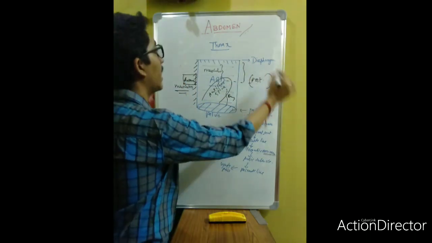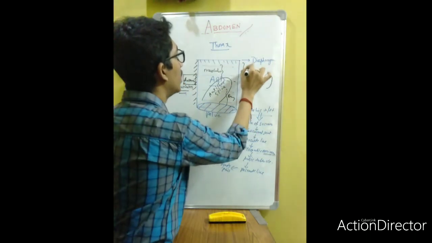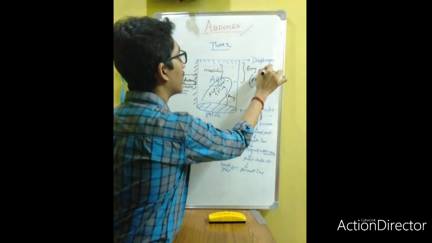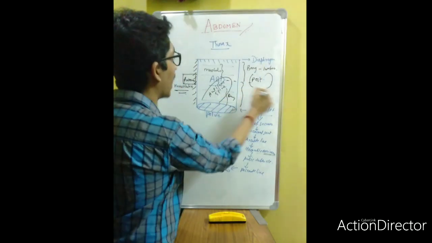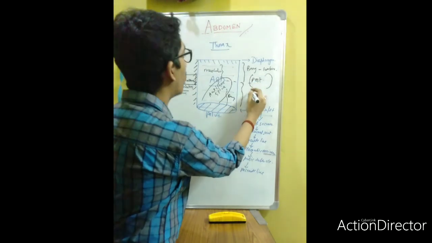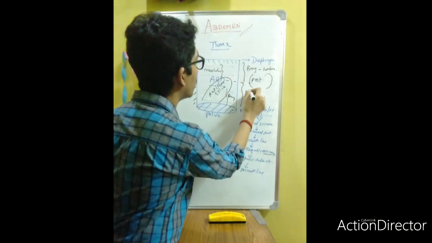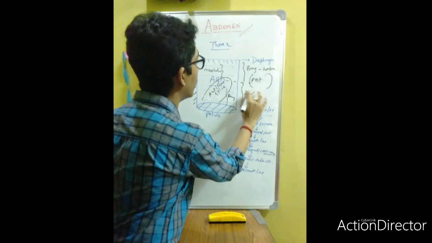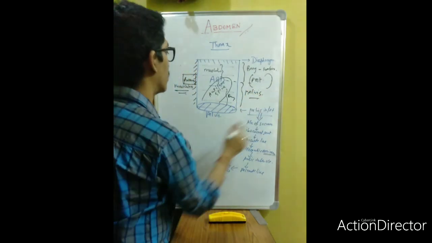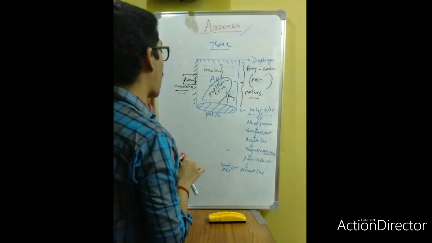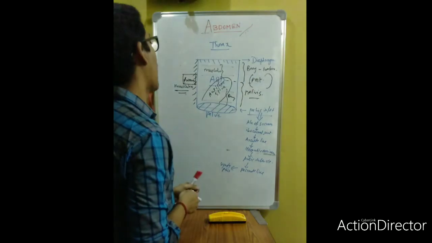Above the anterior superior iliac spine it is bony, formed by the lumbar vertebra, and the part below the anterior superior iliac spine is formed by the pelvic bone. So these are the boundaries of your abdomen.